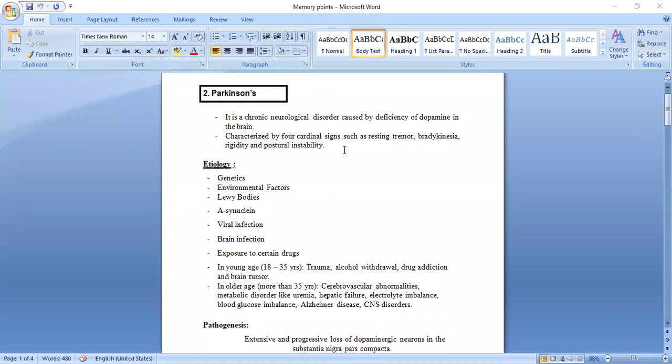What are the signs and symptoms? Four cardinal signs are there. These are very, very prompt ones. Resting tremor, bradykinesia, akinesia, rigidity, postural instability.